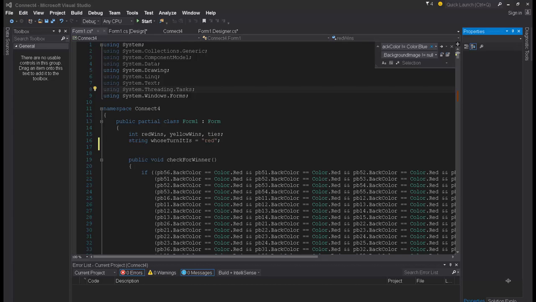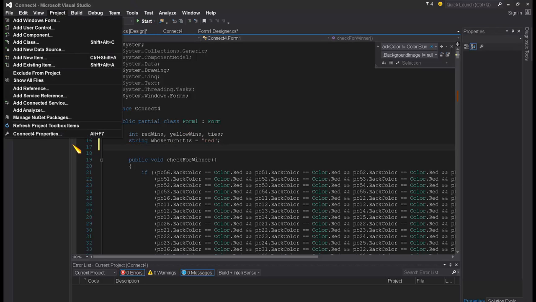Hi there, in this screencast I'm going to have you add sound effects to your Connect 4 game. So the first thing I need to do is find some sound files. I need to add them to my project. So I need to go to the project menu.